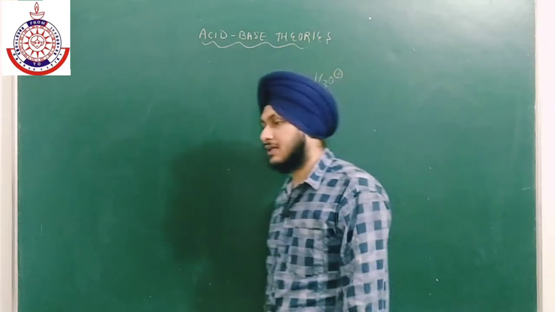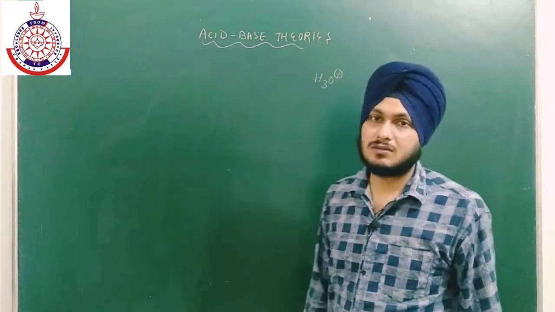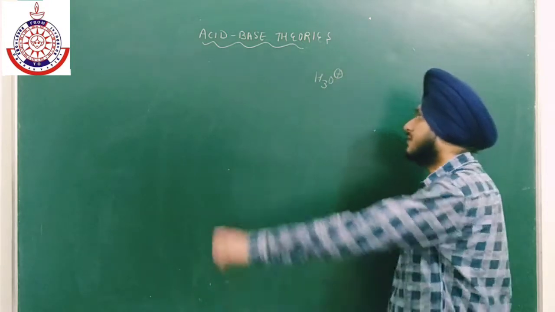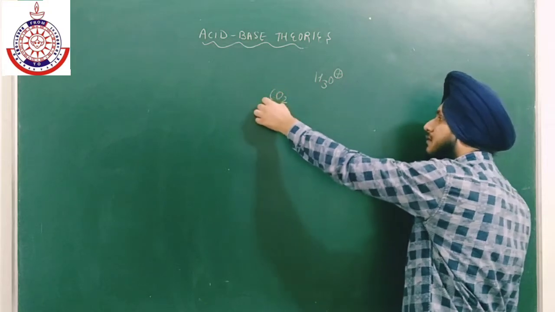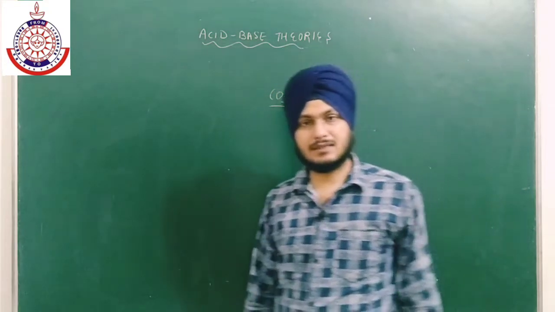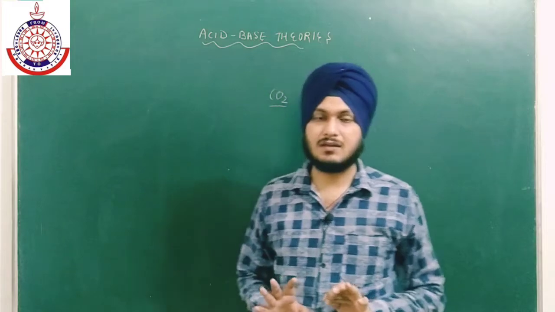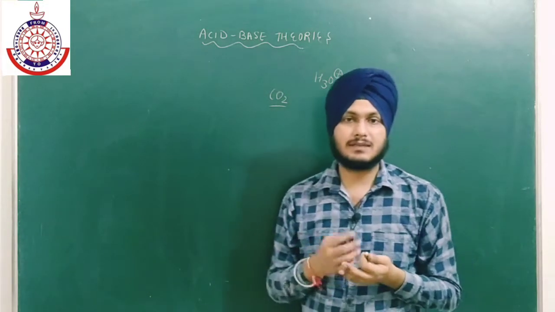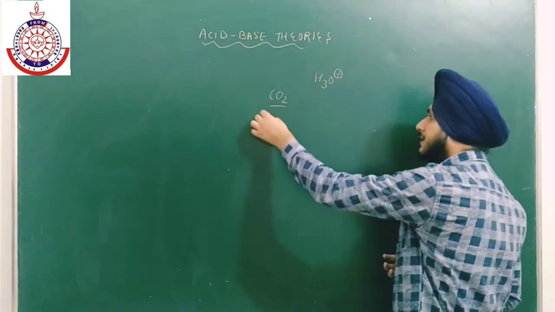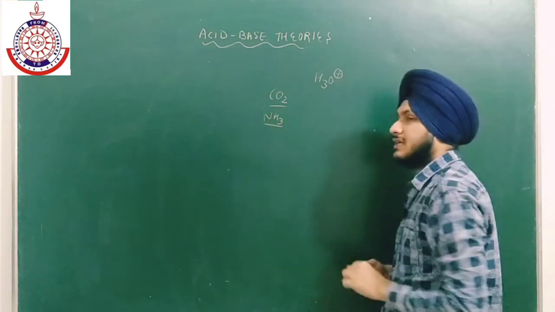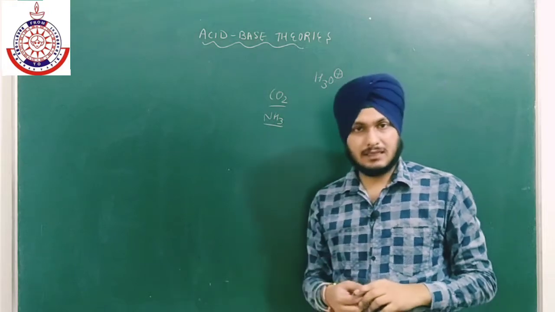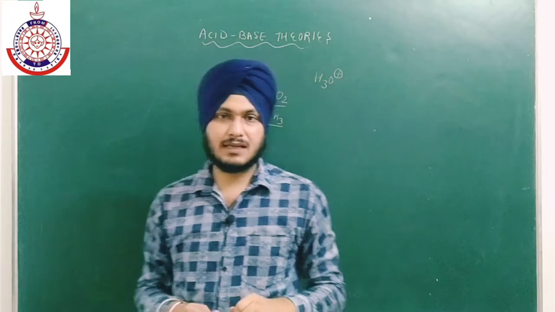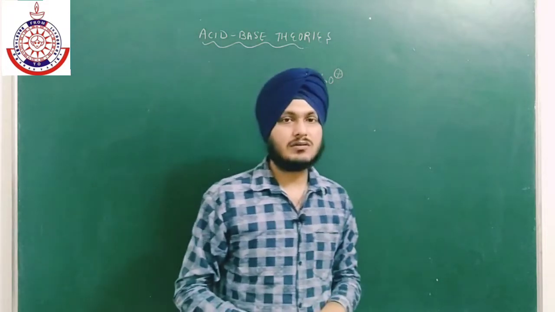Similarly, there are some species which can also act as acid, but they don't have any H positive ion. For example, CO2, carbon dioxide. It will act as an acidic oxide, but it doesn't have any H positive ion. Similarly, there are a large number of bases. For example, ammonia, NH3. It doesn't have any OH negative ion, but it will act as a base. So these are the major two limitations of Arrhenius theory, and there are some reactions also in which there is no need of water.